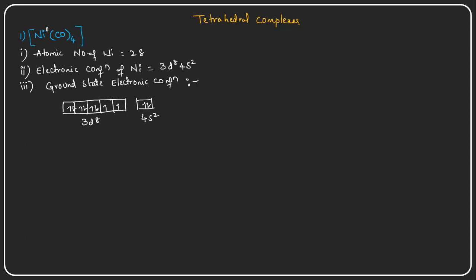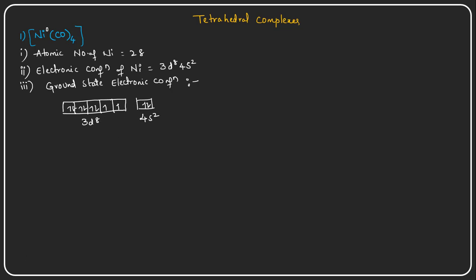Now you see here this is 3d8 electrons and here 4s2 electrons are there, and the 3d orbitals have unpaired electrons. It is short of 2 electrons. If 3d8 becomes 3d10, then this orbital will become a fully filled electronic configuration and it will get stability, right?